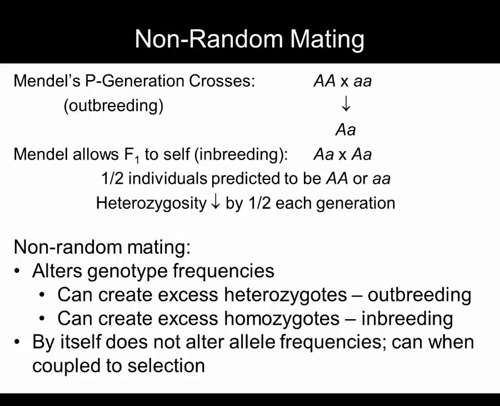Outbreeding leads to more heterozygotes than would be predicted, while inbreeding creates an excess of homozygotes. This alone does not change allele frequencies. However, this can happen when selection is also involved. Selection against heterozygotes is uncommon, but we've discussed many scenarios where homozygous recessive genotypes can be detrimental and even lethal.